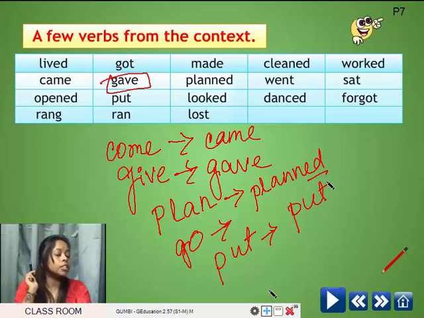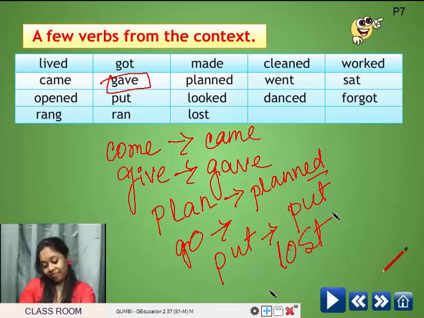Again, the next one is given ran. The present form is run, R-U-N, and in past form it becomes ran. Is it a regular verb? No, ma'am. It's an irregular verb. Yes. And lost? Irregular verb. Why? Because there is no ed, ma'am. Yes, there is no ed.